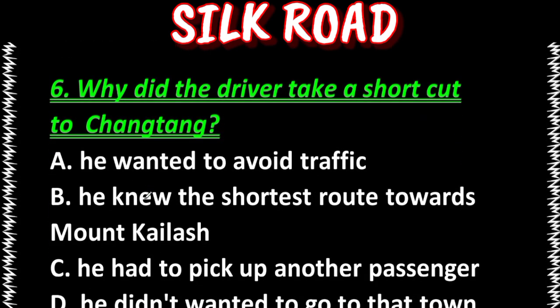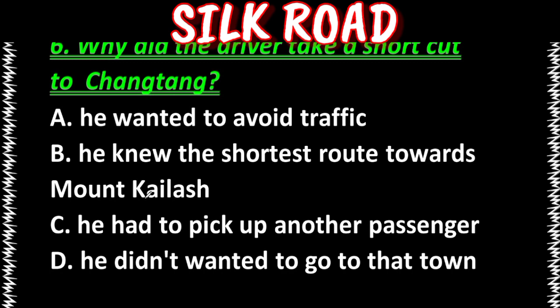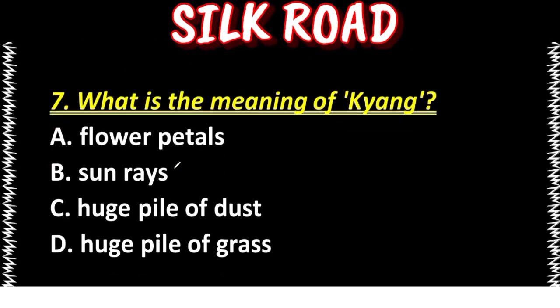Next question is, why did the driver take a shortcut to Changtang? He wanted to avoid traffic. He knew the shortest route towards Mount Kailash. He had to pick up another passenger. He didn't want to go to that town. Our answer is option B. He knew the shortest route towards Mount Kailash.